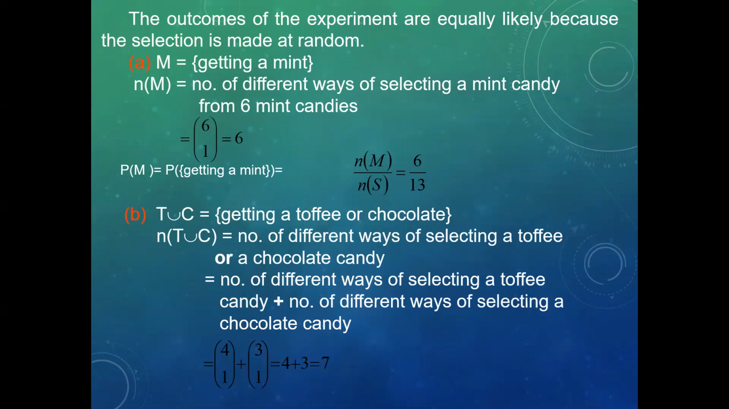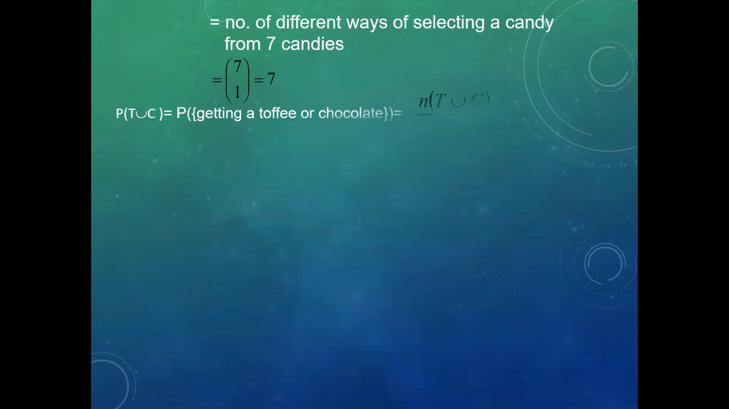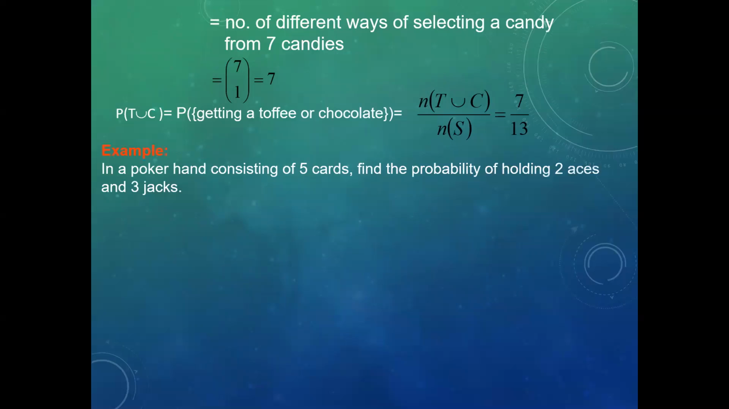T union C is equal to getting a toffee or chocolate. N of T union C is equal to the number of different ways of selecting a toffee or a chocolate candy. That is the number of ways of selecting a toffee candy plus the number of ways of selecting a chocolate candy, 4C1 plus 3C1, that is equal to 7. The number of different ways of selecting a candy from 7 candies is 7C1. Probability of getting a toffee or chocolate is equal to the number of outcomes in the union of toffee and chocolate by the number of outcomes, that is equal to 7 by 13.